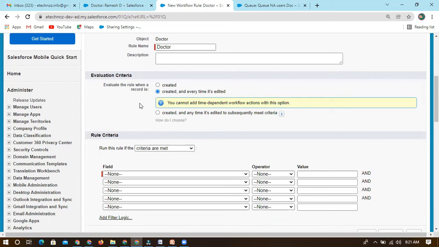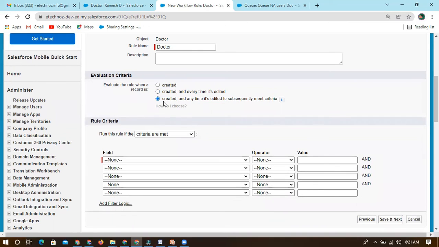We have immediate and time dependent, I told you, right? Time based workflows cannot be utilized if we select created and every time it's edited. If I don't want time based and want immediate, I can go with created and every time it's edited. That is fine. But now I'm going with created and anytime it's modified to subsequently meet the criteria.